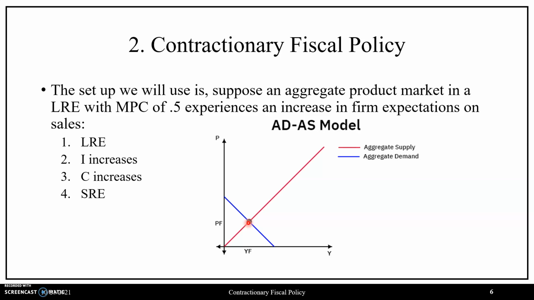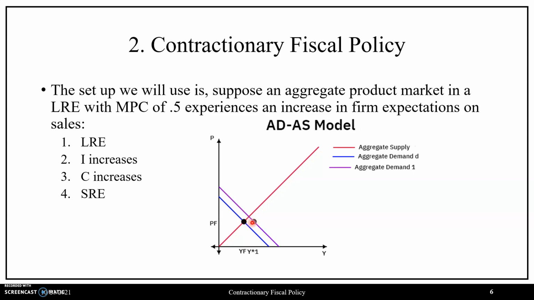With an increase in investment, this then means there's an increase in aggregate demand. So we'll expect a rightward shift in aggregate demand from AD to AD1, holding the average price level fixed, from which there will be some adjustment towards the equilibrium at the intersection of AD1 and AS.